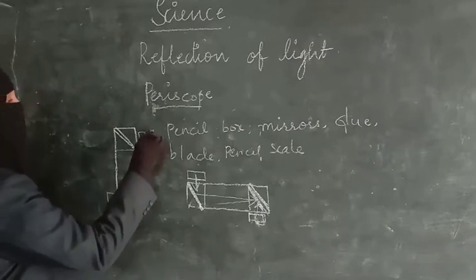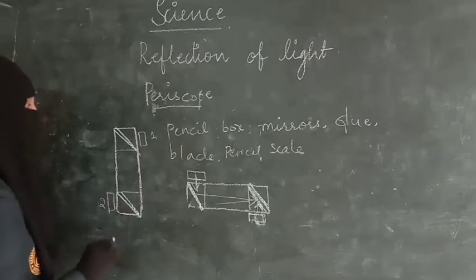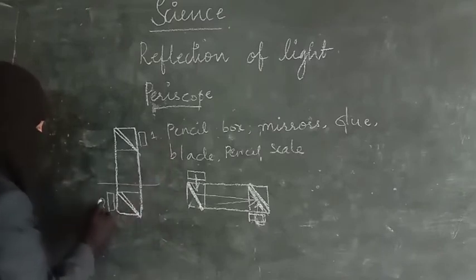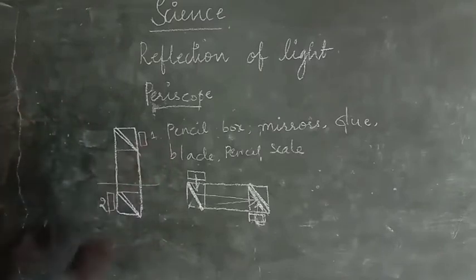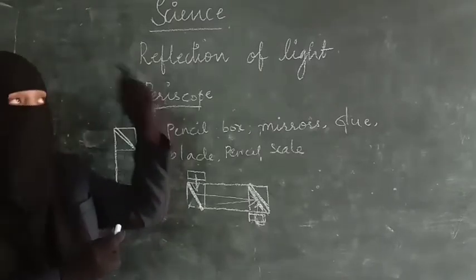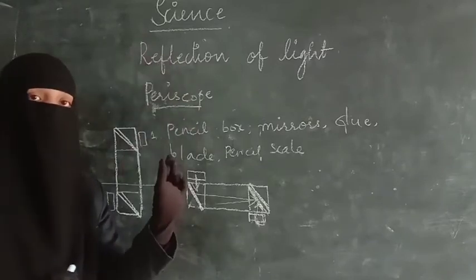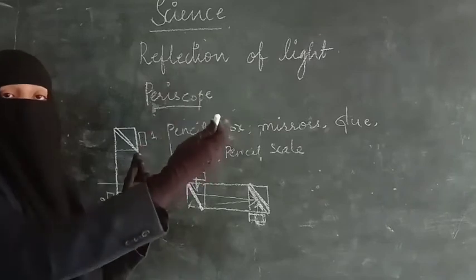So this is, for example, window 1, this is window 2. You can see the objects which are present outside through this window 2. You have to keep this, in this way you have to catch here. This is the first window, second window is here, you have to sit here. So through the second window you can see what is going on from the first window.